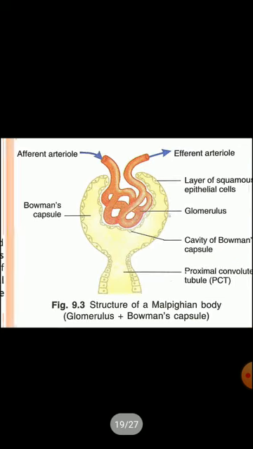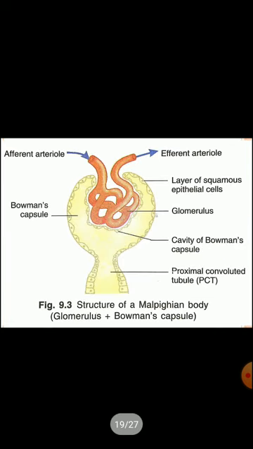Okay, first we understand the diagram. This diagram represents the structure of a Malpighian body. Malpighian body means it consists of a glomerulus and a Bowman capsule both. That's why it is known as the Malpighian body.